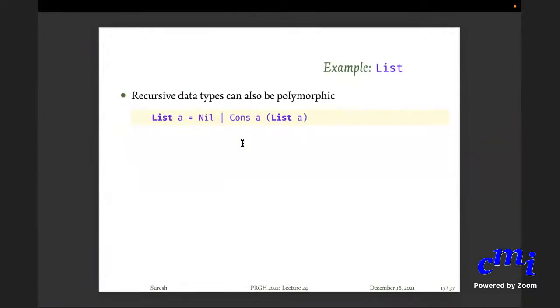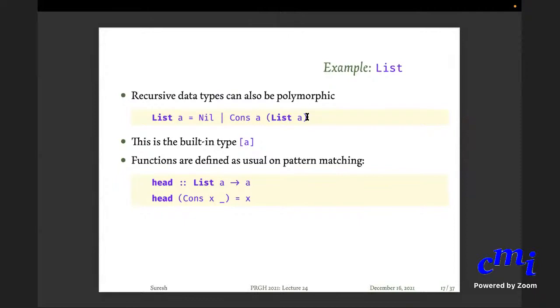Here is another example. The next level, let us say, this is list. Your lists that you had are also an example of a recursive data type. A list of elements of type A is either nil, which is the empty list, or cons, the name of the constructor, applied on an element of type A and a list of elements of type A. This is just the built-in type list. Okay, and you can have functions like this.